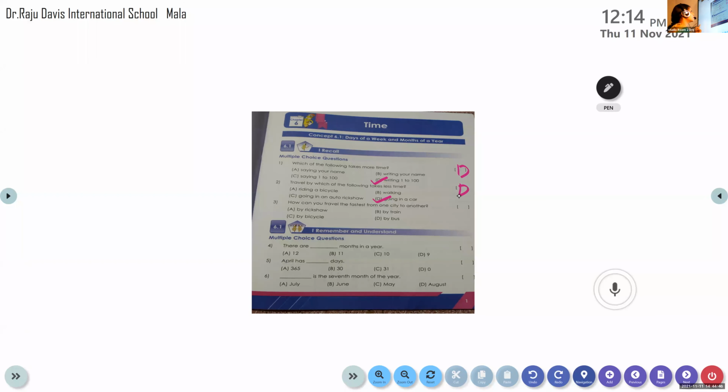Which is the correct answer? Train. See, one city to another. So if you are going by train, we will reach early. That means it will take less time. So by train is the correct answer. Please write capital B inside the bracket.